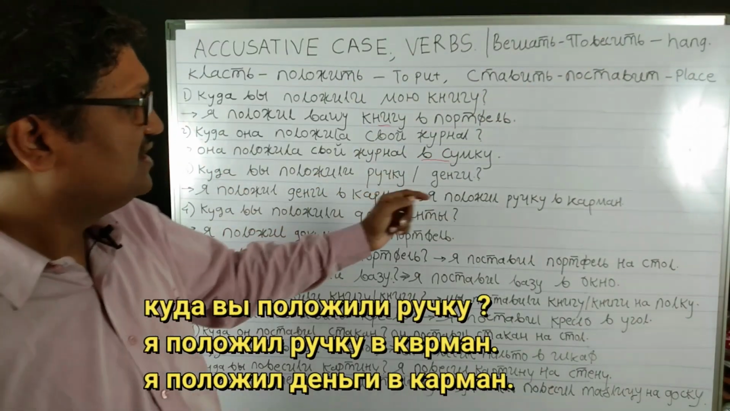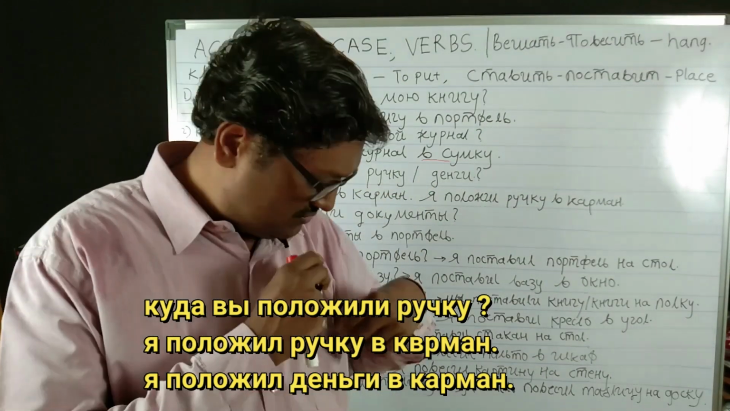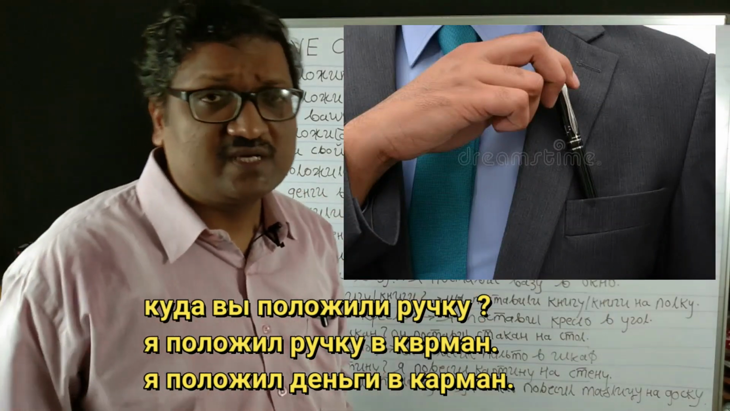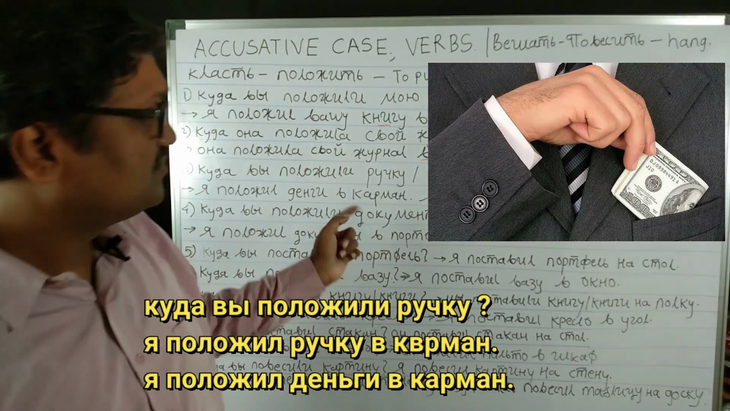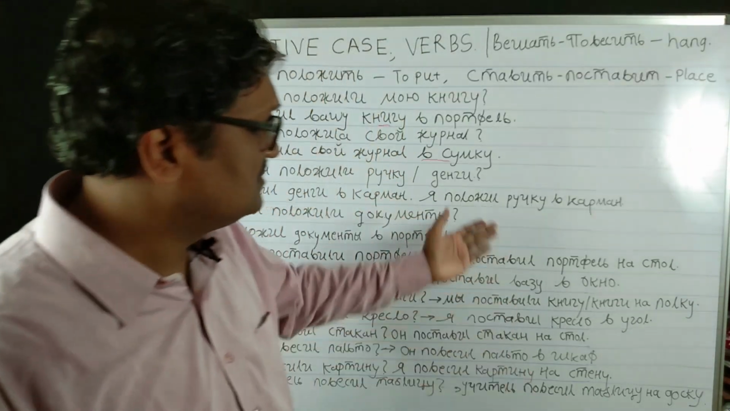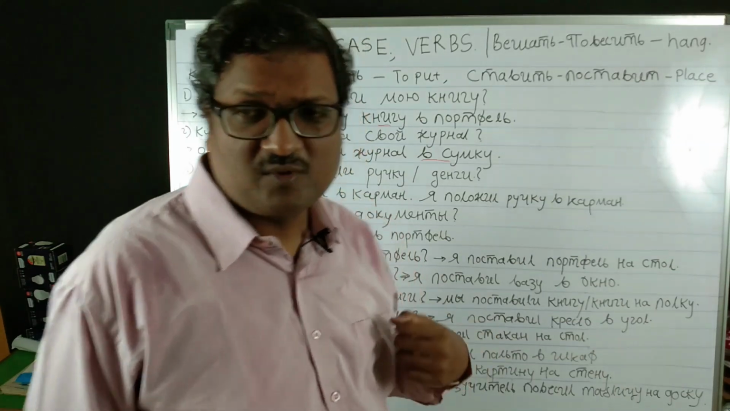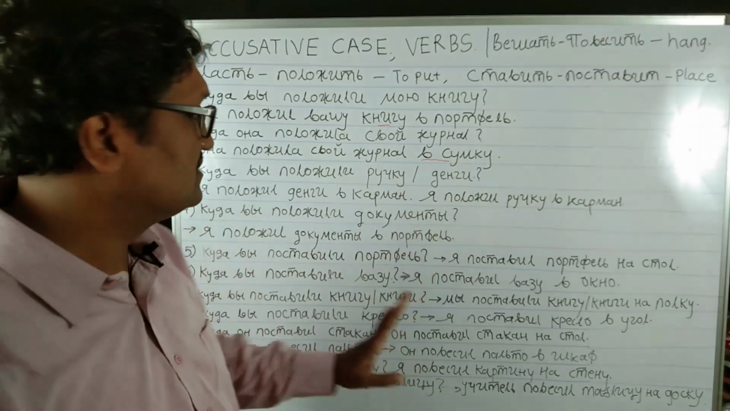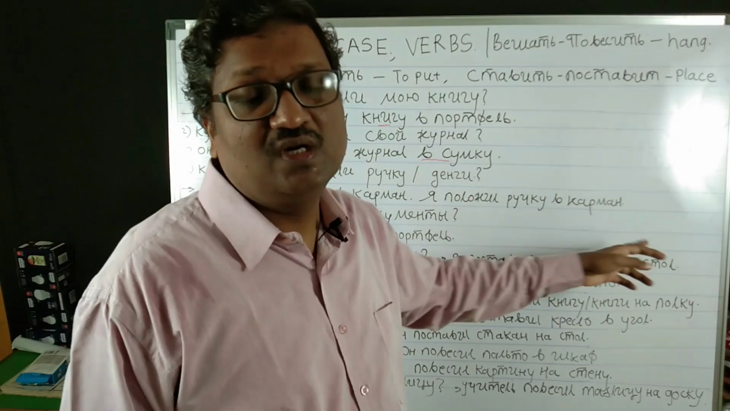Kuda vi palajili ruchku? Ya palajil ruchku va karman. Similarly, ya palajil dengi va karman. Dengi is a plural, and ruchka is a pen, a feminine noun, so it takes the ending u and becomes ruchku. And karman, a pocket, is a masculine noun, so it does not change in the accusative case. So ya palajil dengi va karman, ya palajil ruchku va karman.